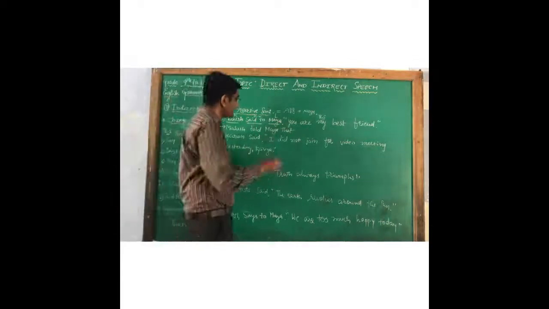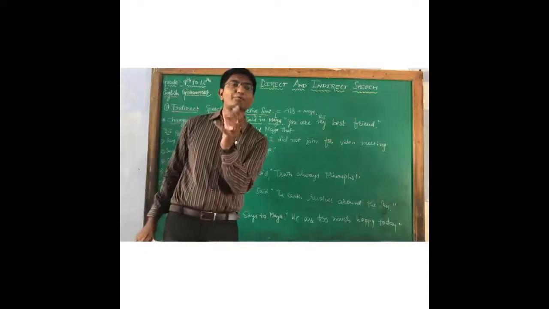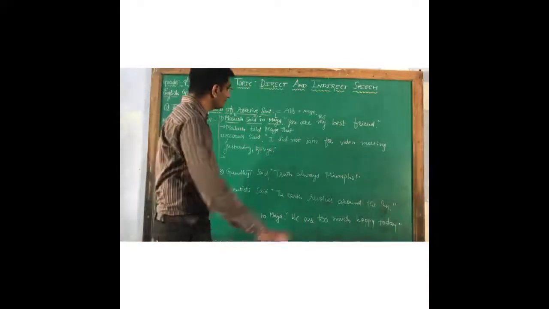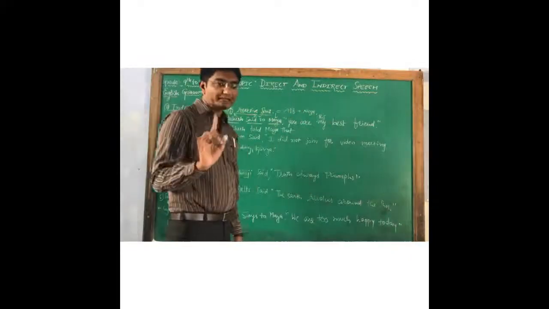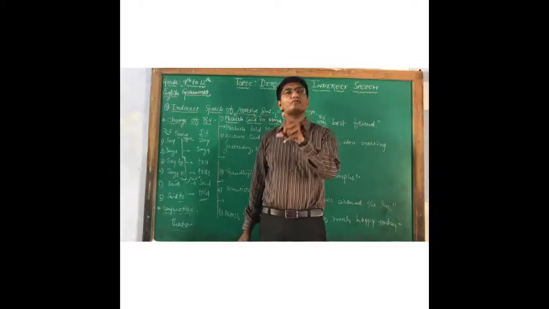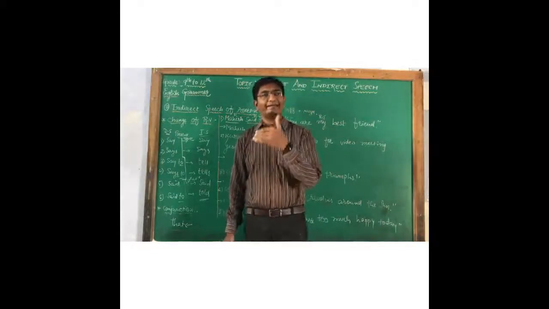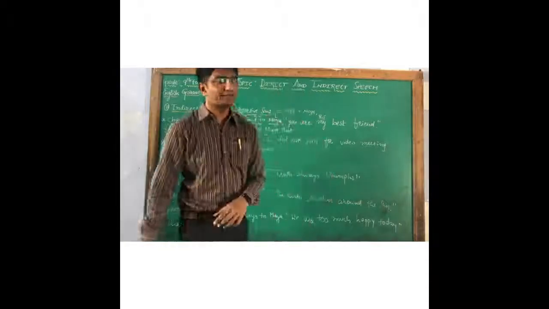Now check this reported speech. Now the special rule you have to keep in mind here for you are my best friend. Earlier I told you that you and your are used for listener, and I, me and my are used for reporter, right?